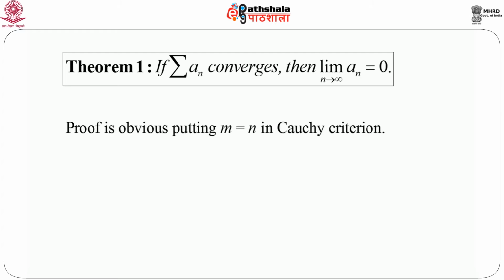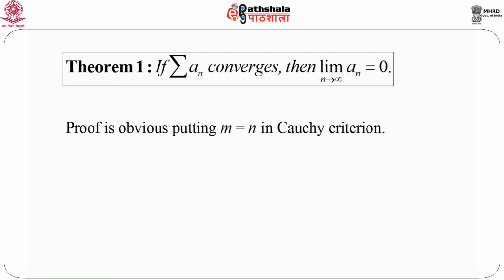And in fact, using Cauchy criteria, the proof is obvious, because if we just put m equals n, we will get this. We are left with only one term, and Cauchy criteria implies that modulus of that a_n is less than epsilon, that means limit a_n as n goes to infinity is 0. So you see the beauty or the power of Cauchy criteria, just a particular choice gives us this important result.